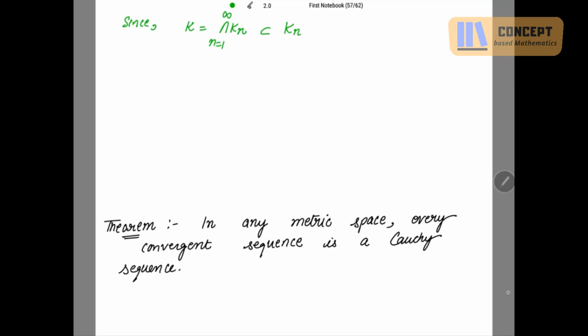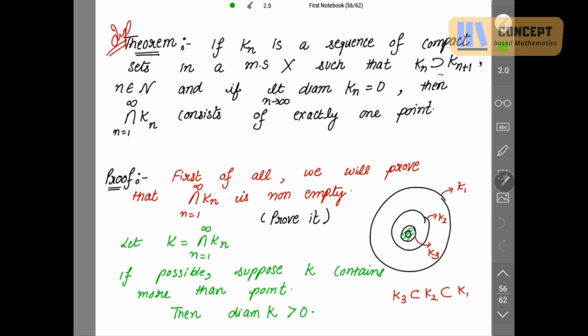See, if we see the intersection for only 3 compact sets, K1, K2, K3, what is their intersection? Going from 1 to 3, their intersection is K3, right? And this K3 is a subset of K3, it is also a subset of K2, and it is also a subset of K1.